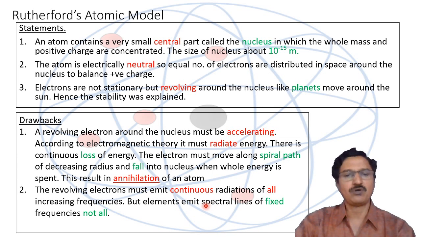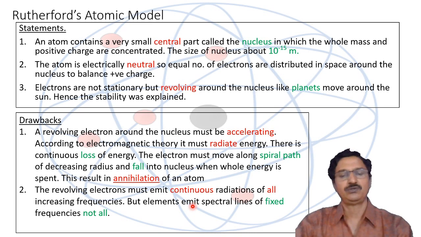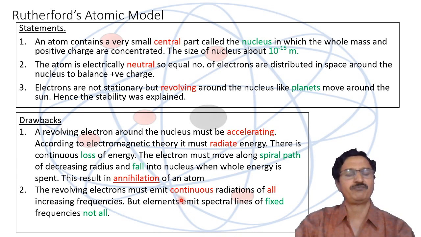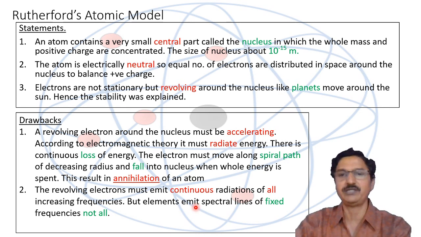But it is observed that elements emit spectral lines of fixed frequencies, meaning all frequencies are not possible, only certain frequencies are possible. So these were two main drawbacks of Rutherford's model. First, it cannot explain the stability of the atom. Second, it cannot explain the particular frequencies emitted by an atom.